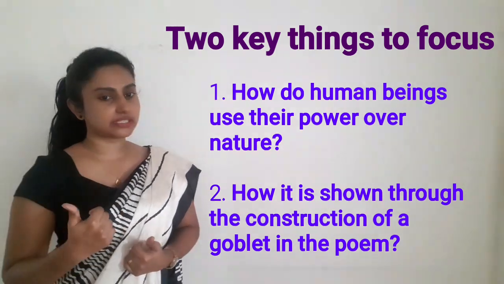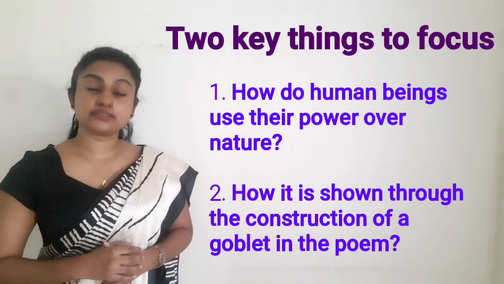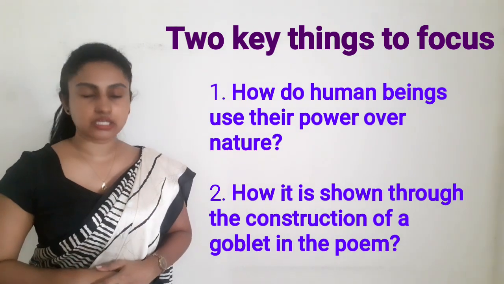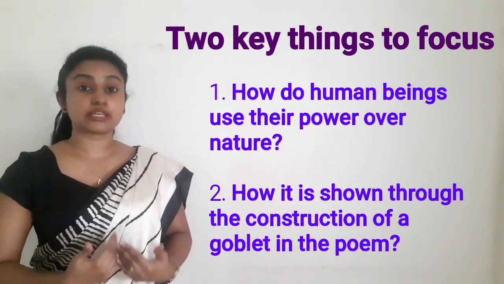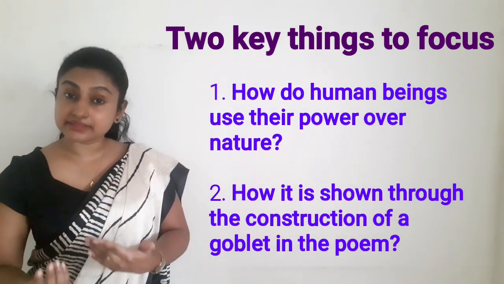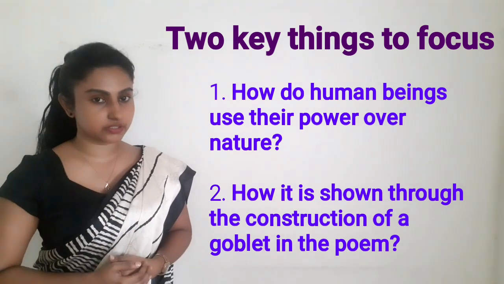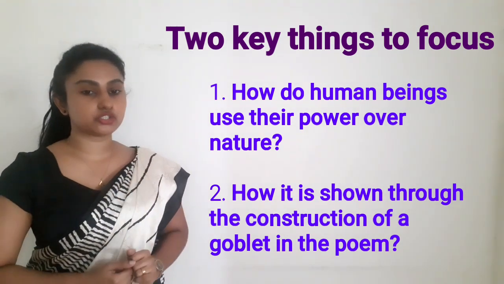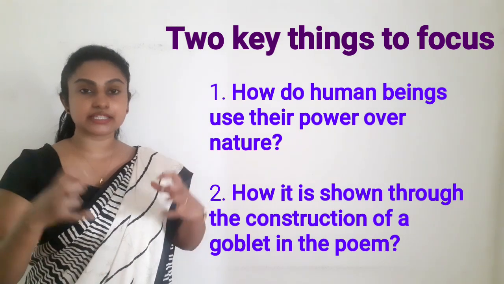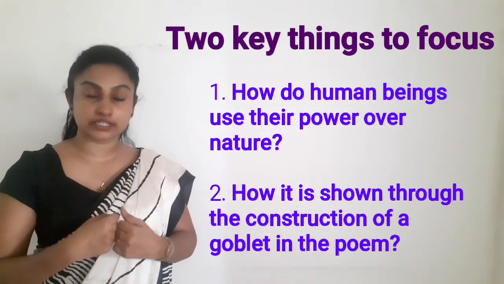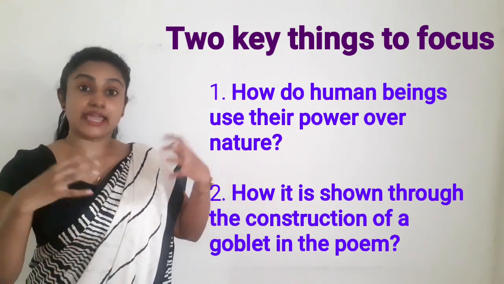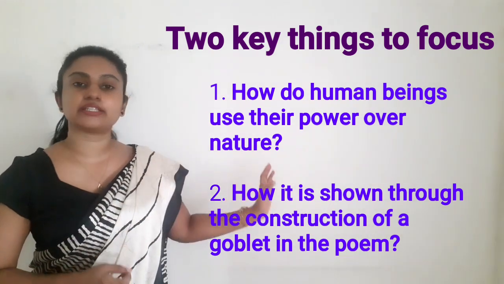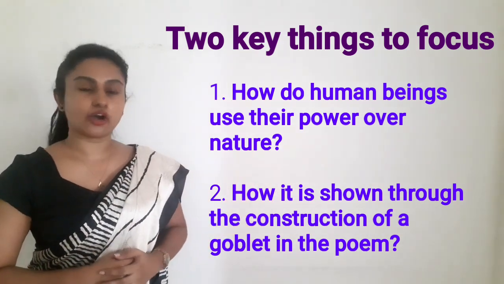So as I have said, human beings use their power over nature. That is something universal. So obviously you can take some examples from the real world to prove this. But our main focus should be how this theme is expressed through the construction of the goblet in the poem, The Earthen Goblet.